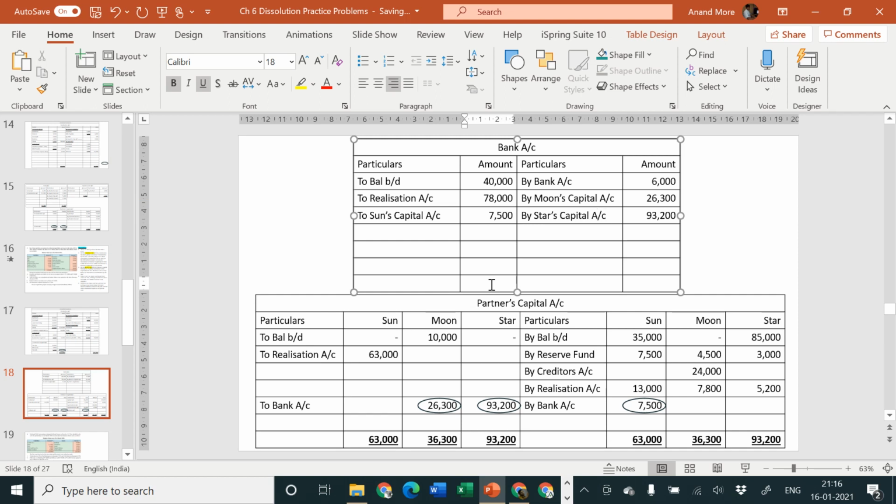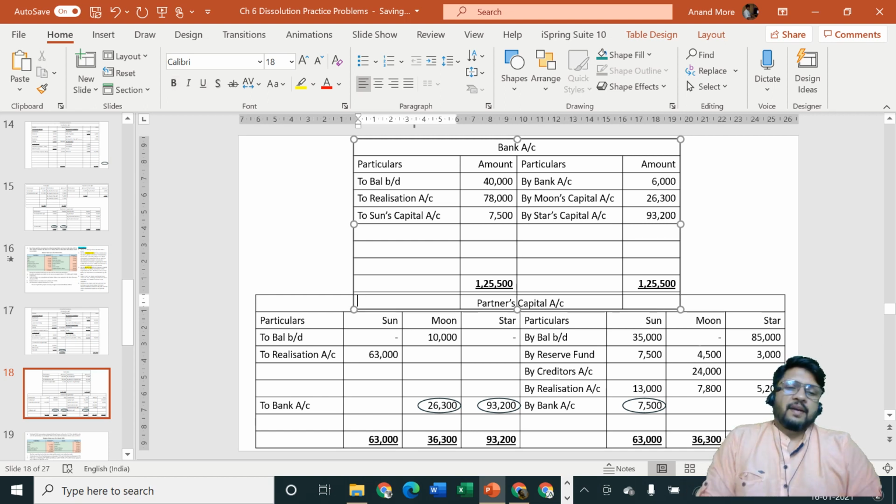And if our calculations are correct, then our bank account should tally. Let us check the total now. Debit side of bank account is 40,000 opening balance plus 78,000 received on account of realization of assets plus 7,500 rupees recovered from Sun's private estate, that is 1,25,500 is the amount we are having as a total of debit side. Let us check the total of credit side. If all the entries are correct and we have given effect properly, then our cash or bank account should tally. 6,000 plus 26,300 plus 93,200, that comes to yes 1,25,500. So here our cash or bank account is tallying and the problem is complete.